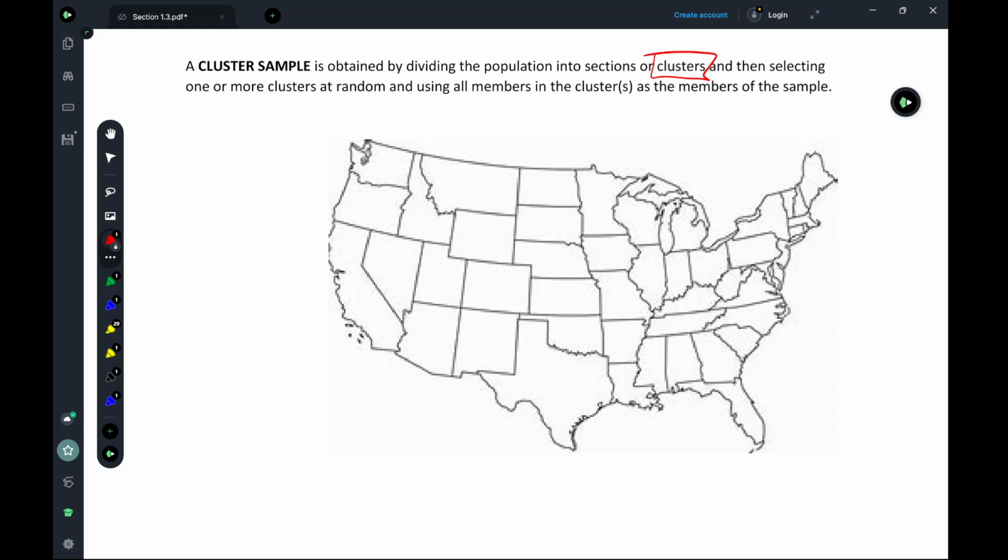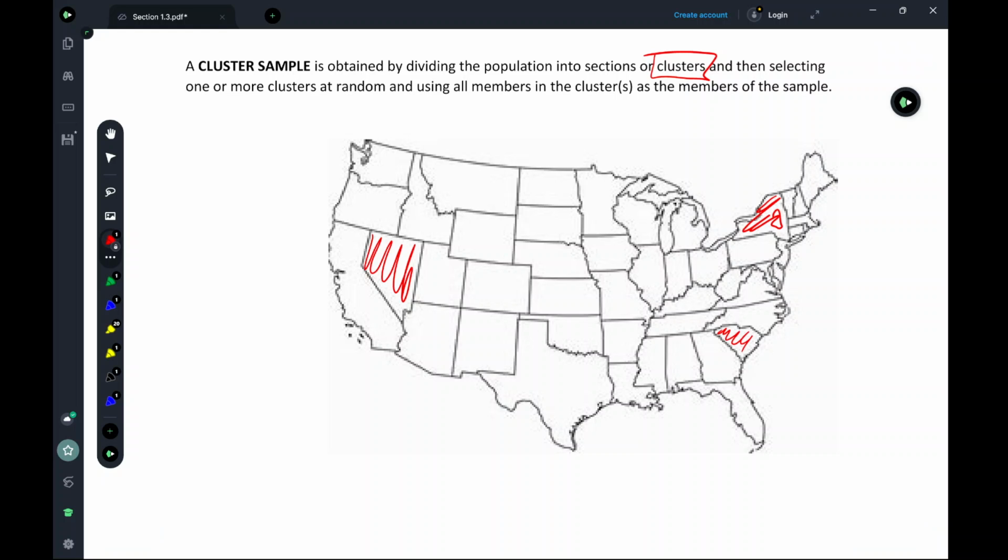Instead of saying, let's randomly select a certain number of people from every single state, here's what it's saying. Let's randomly select a state or a group of states. Let's randomly select 3 states. So we're going to randomly select, and we get Nevada, we get, let's say, New York, and we get, let's do West Virginia.